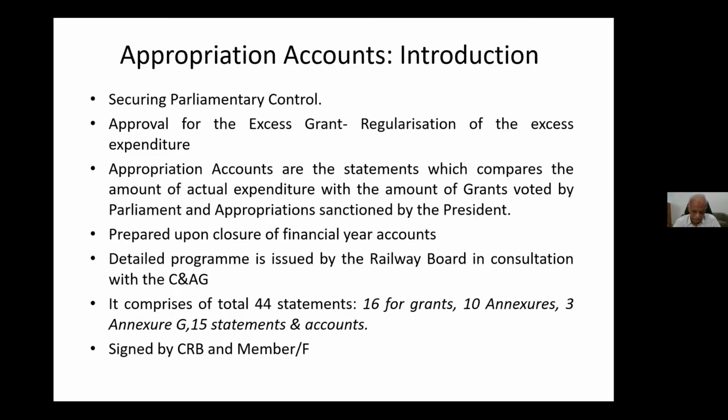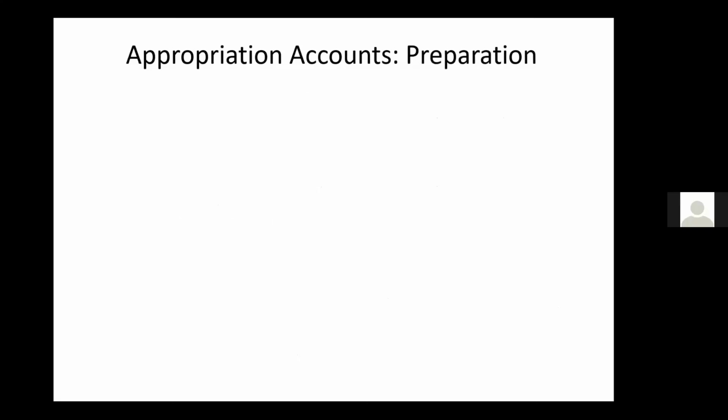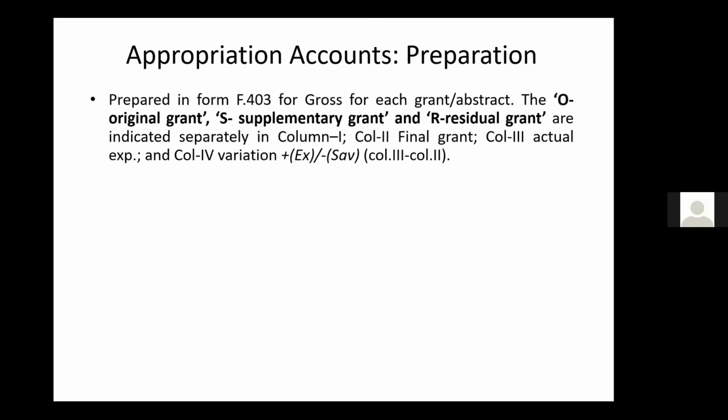Okay. Then, how to prepare these appropriation accounts? These appropriation accounts are prepared in form F403. That is, F means finance code पे है और 4 चौथा चैप्टर पे और 3 तीसरा पैराग्राफ में है. So this form, whatever form is there, that form we have to use, and in that form only we have to prepare for each grant and abstract.